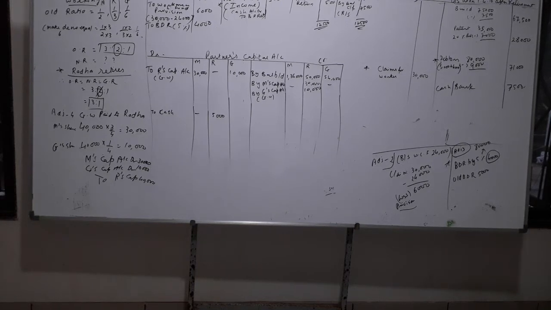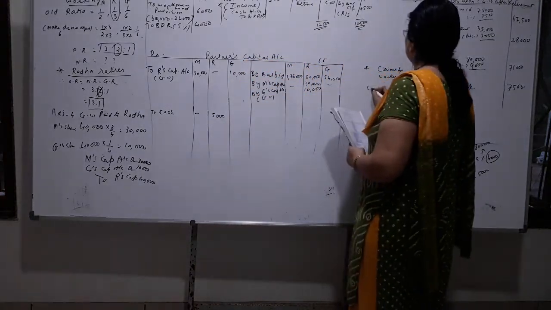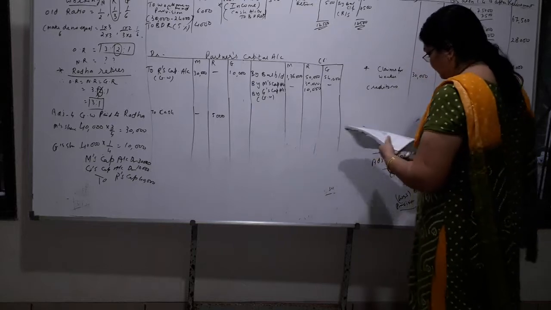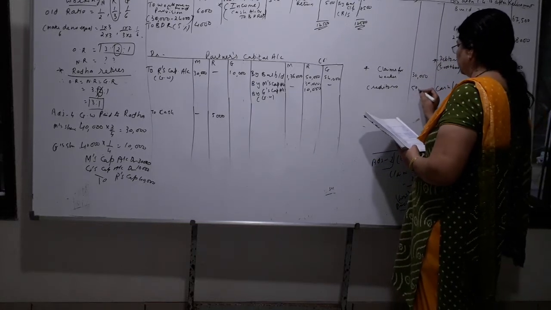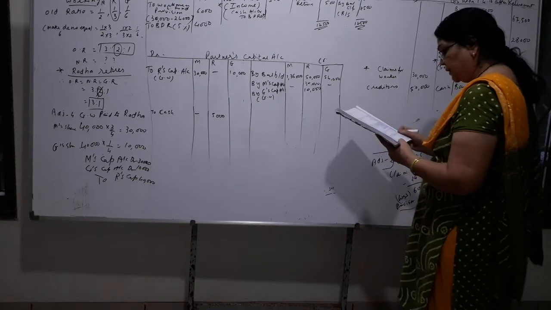Okay, now see which side we will see now. Liability side. Liability side देखो creditors. Enter. Creditors. How much are the creditors? 50,000. Creditors is 50,000 given in the balance sheet.